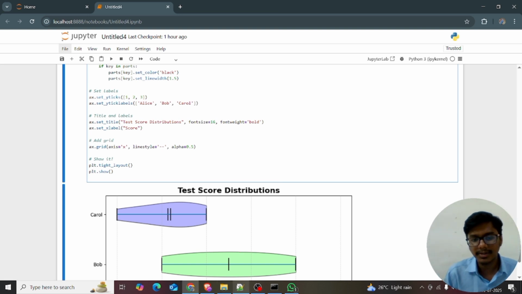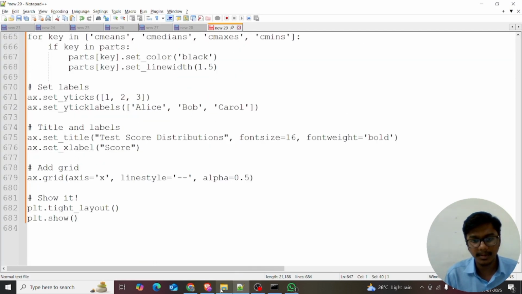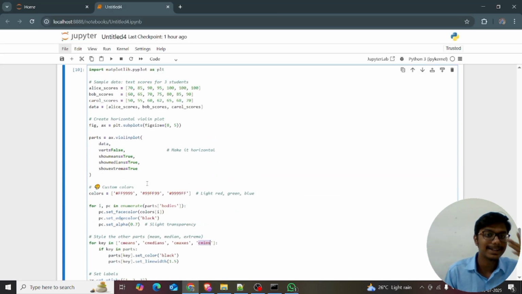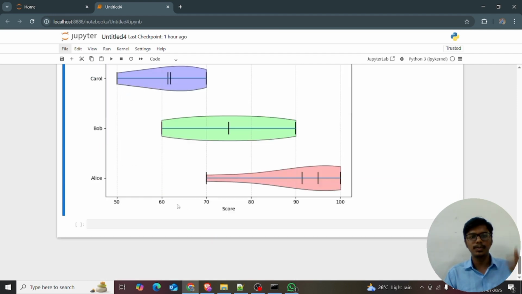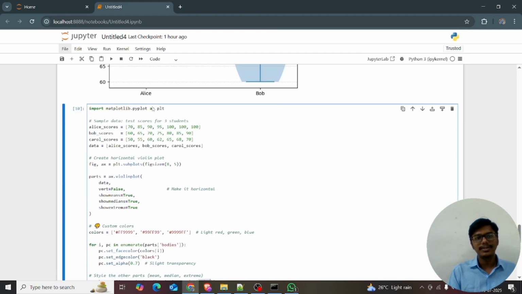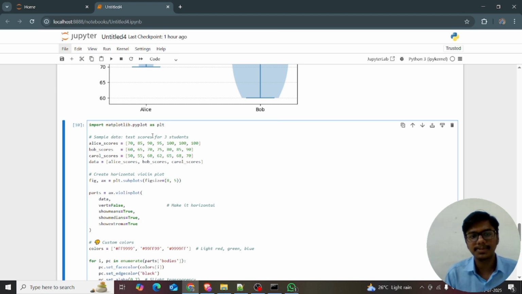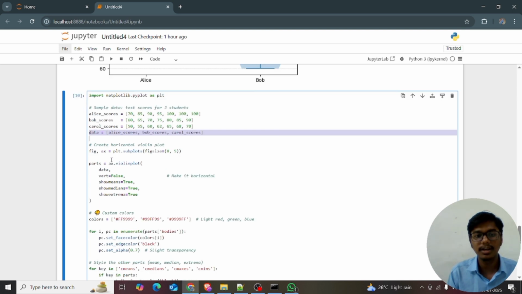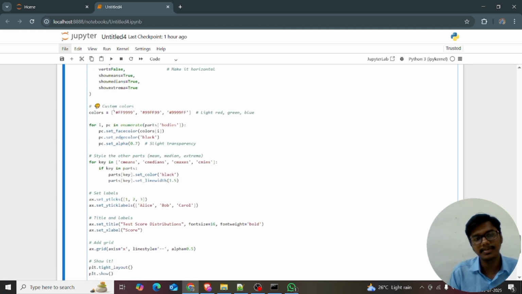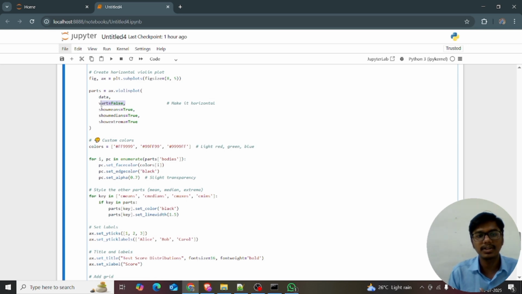I've explained all of this code clearly. I just want to give you a summary. This is the advanced version of how to make a chart beautiful. Now see, the charts look very good. I import matplotlib.pyplot as plt and create Alice's scores, Bob's scores and Carol's scores, giving the data. I want three plots in a single plot, so I use fig, ax = plt.subplots. Parts means ax violin plot, and vertical false means I want a horizontal plot.